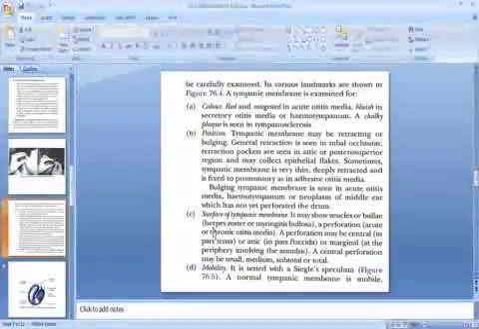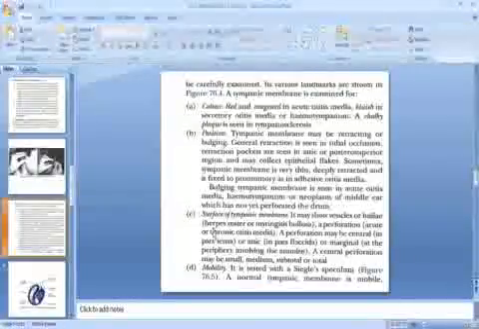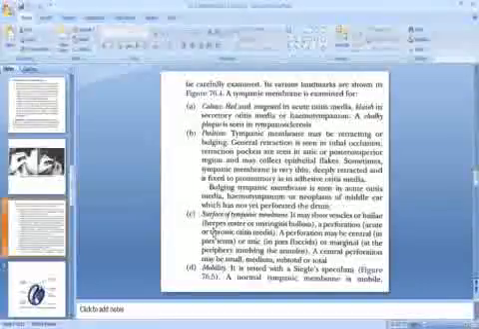So a tympanic membrane is examined for the color. The tympanic membrane is red and congested in case of acute otitis media, bluish in secretory otitis media, or hemotympanum. A chalky plaque is seen in tympanosclerosis.